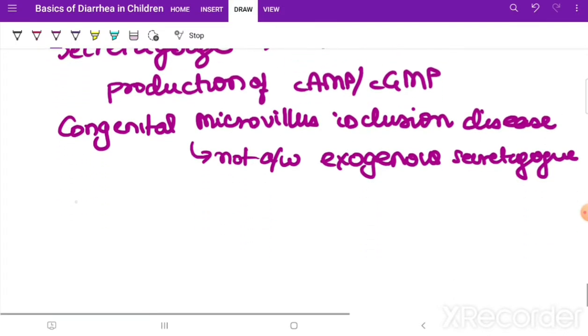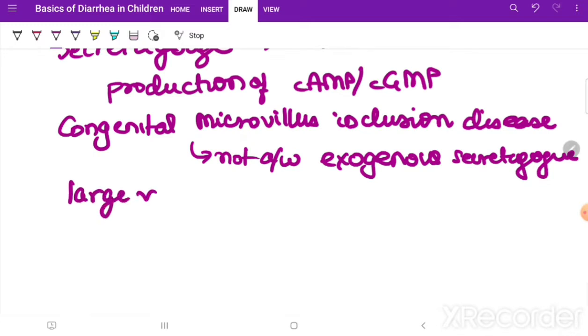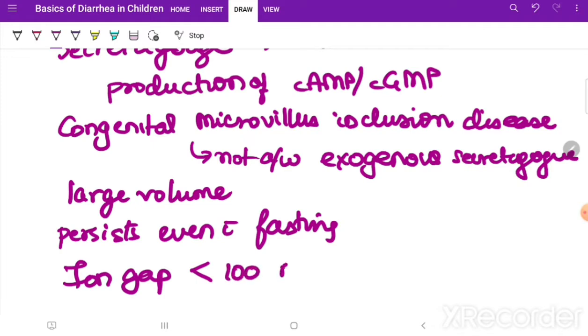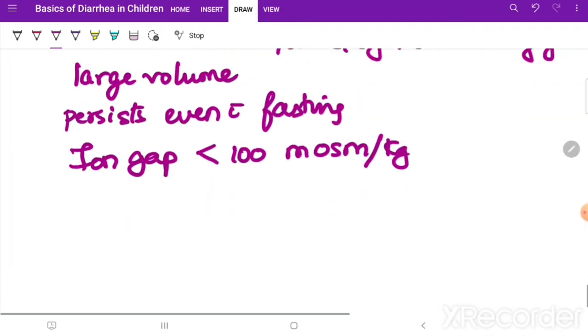Therefore, how is the diarrhea here? It's a large volume diarrhea, and it persists even with fasting. And the ion gap, like we said, is less than 100 milliosmol per kg. Now, how do you calculate this ion gap?